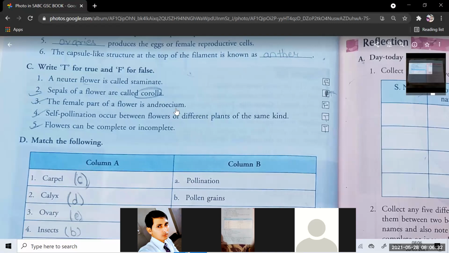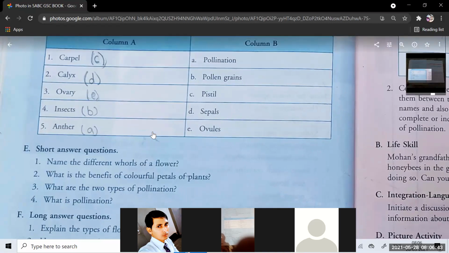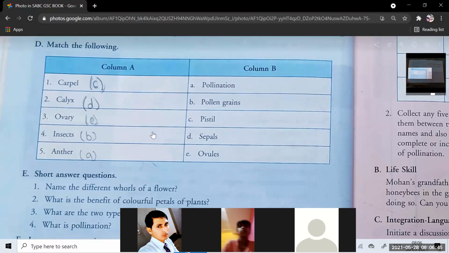Okay, the female part of a flower is androecium. False. Self-pollination occurs between flowers of different plants of the same kind. False. Flowers can be complete or incomplete. True. Okay. Now we have match the following. Carpel, pistil. Calyx, sepals. Ovary, ovules. Insects, pollen grains. Anther, pollination. Okay.